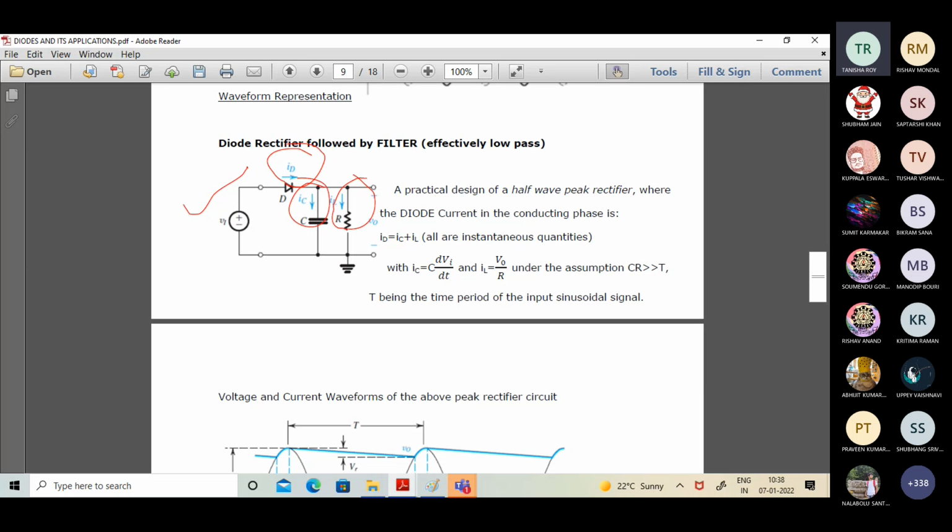So when the diode is in its conducting phase, ID should be equal to IC plus IL.